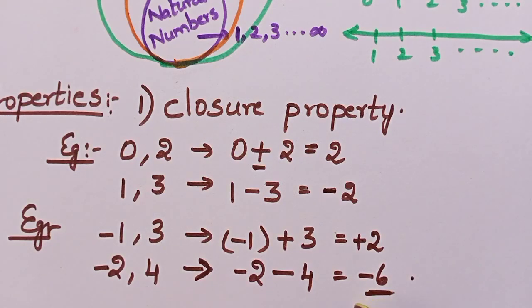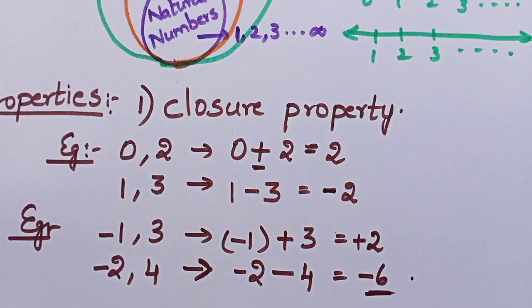Is minus 6 an integer? Yes, of course, minus 6 is also an integer. See, whenever I am taking two integers and subtracting them, I am again getting an integer. That means, you can check the same with so many examples. However many integers you want, you can take and check this property. You will always get the result as an integer. So what can we say here? Integers are closed under subtraction.